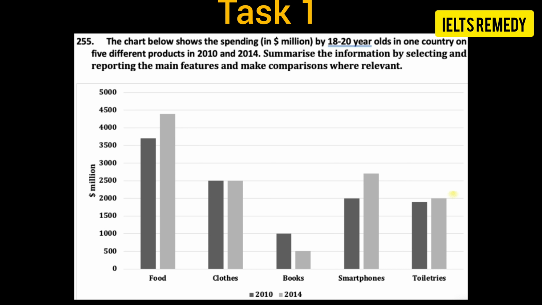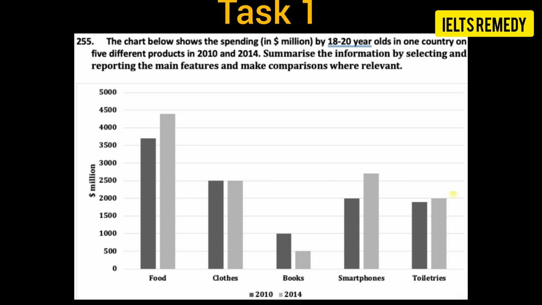Minimum was spent on books as in 2010 it was $100 million, and in 2014 it was exactly half of the amount which was spent in 2010, which was $500 million.